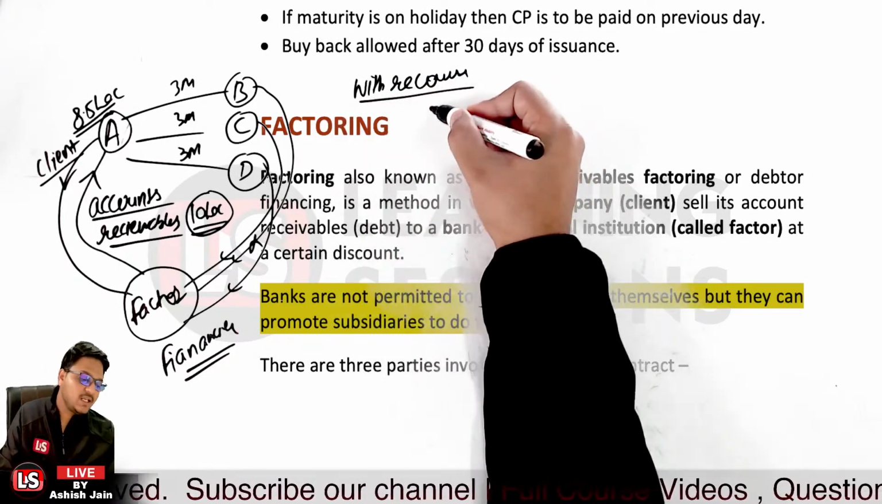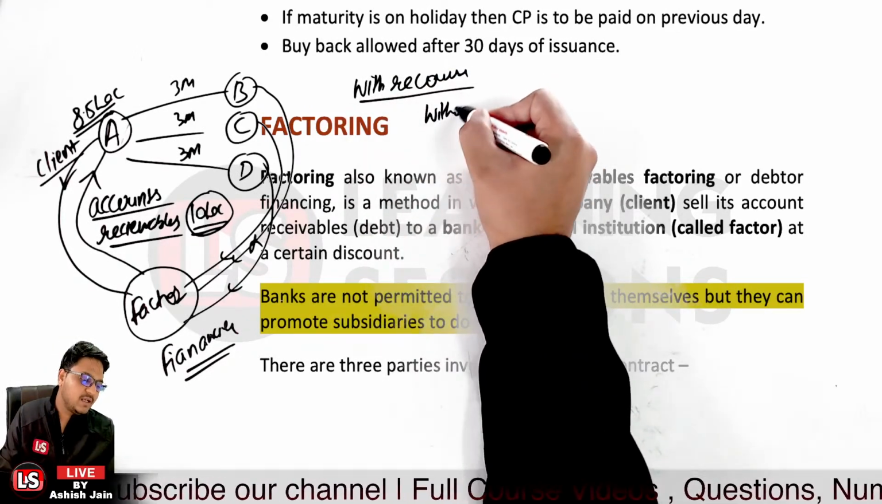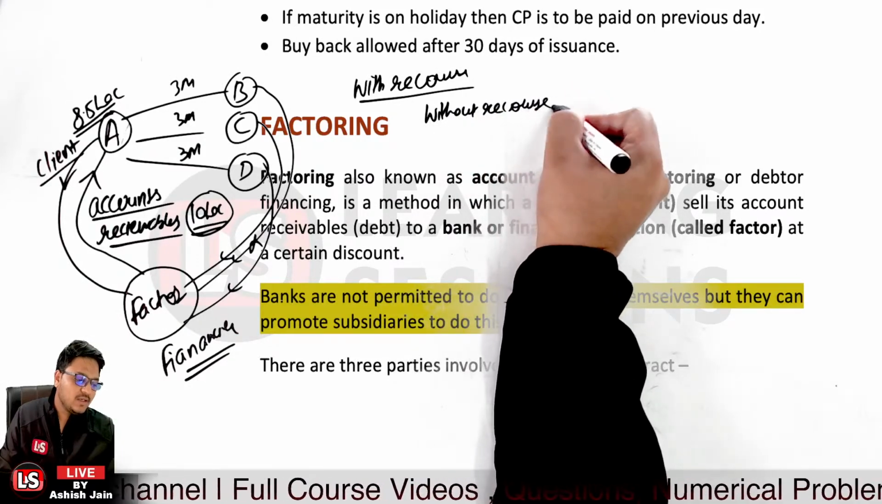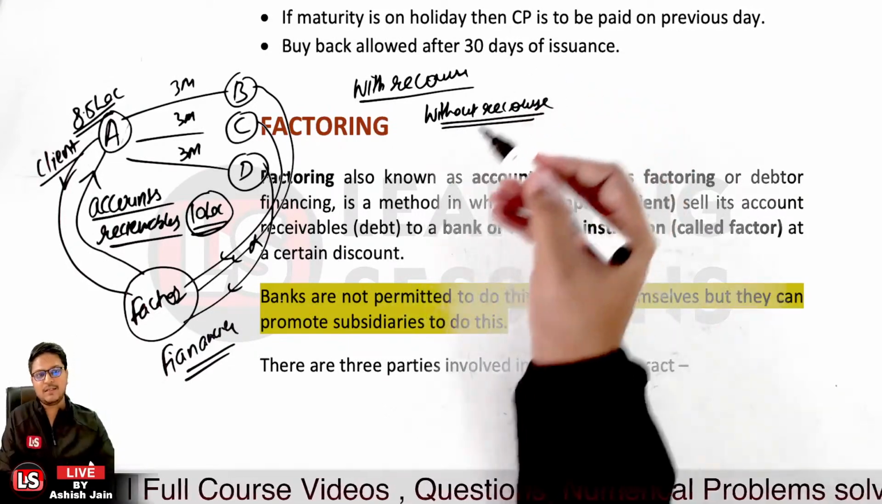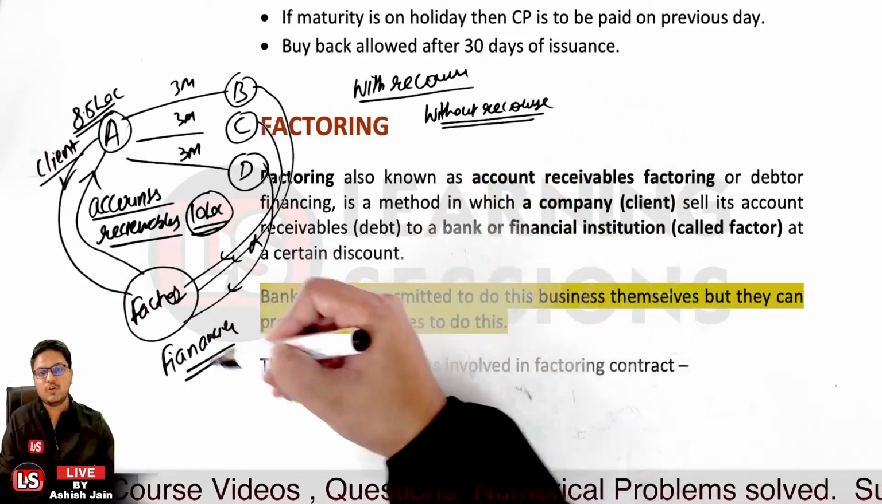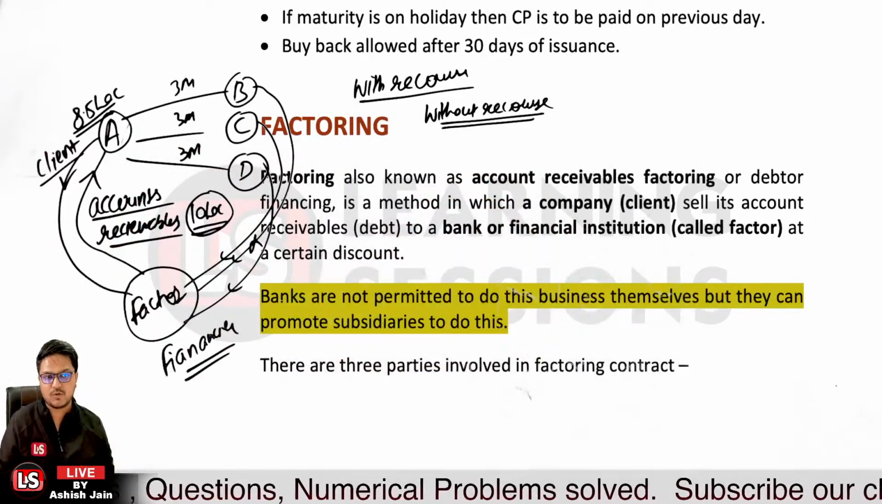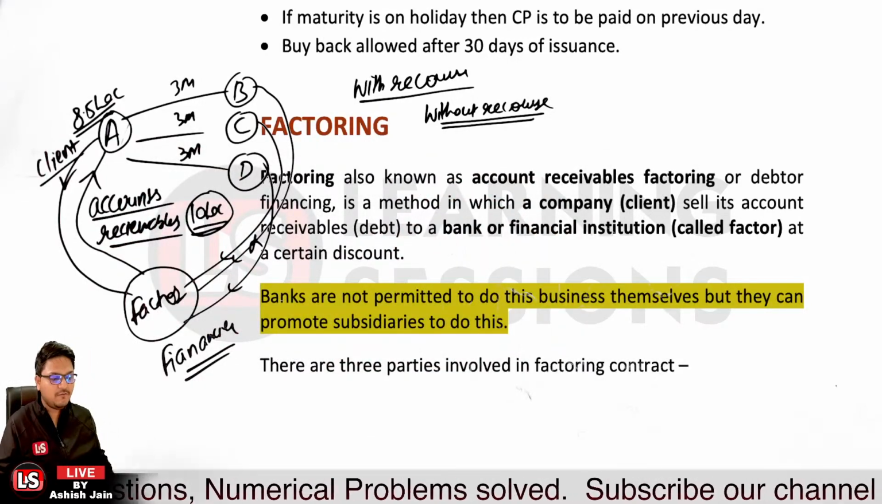And if the factoring is without recourse, in that particular scenario, the factor cannot get back to person A, that is the client, even if the amount is not being paid by the debtors over there. Okay, so that's the case of the factor over there.